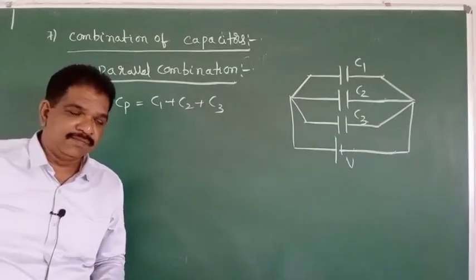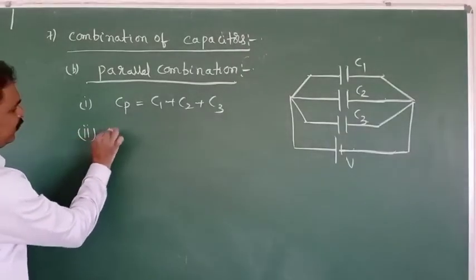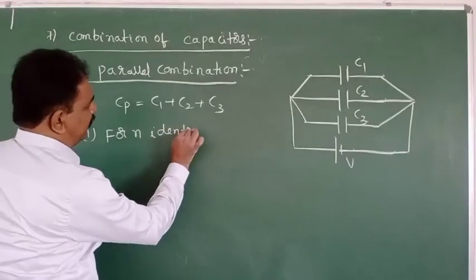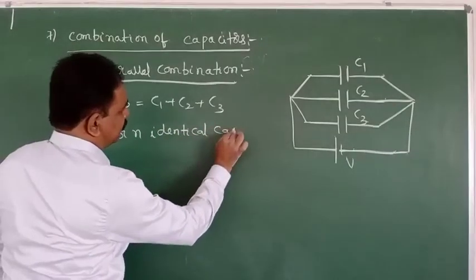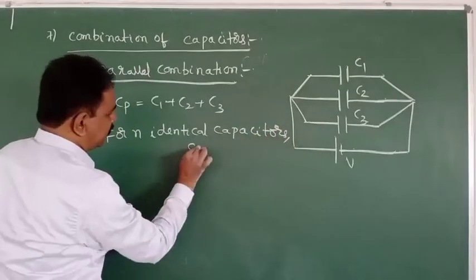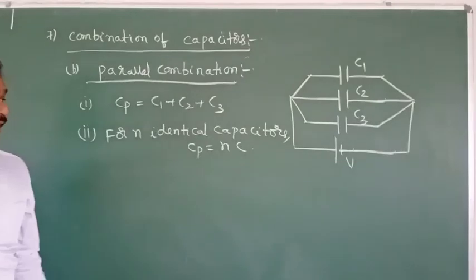Clear? Understanding? Now in the same way, for n identical capacitors, Cp is equal to n into C.